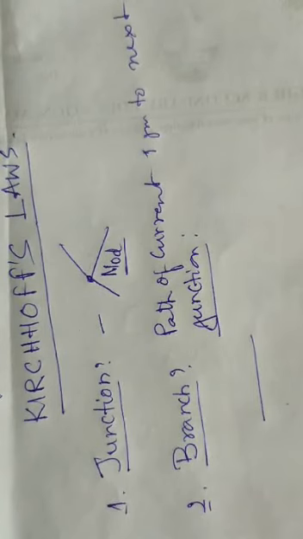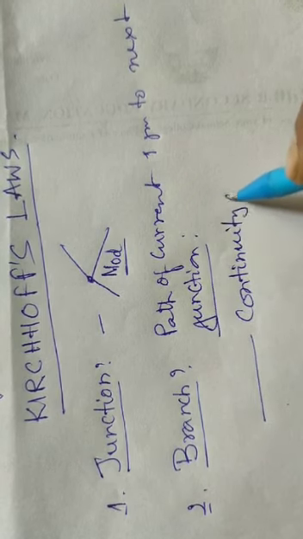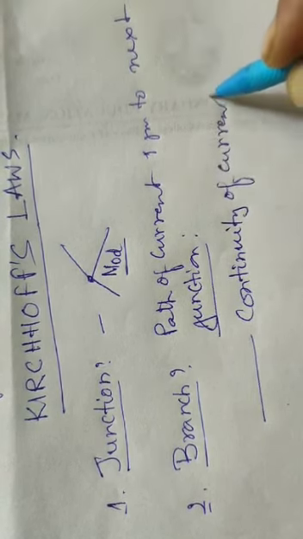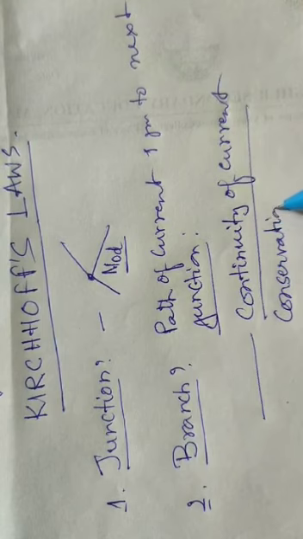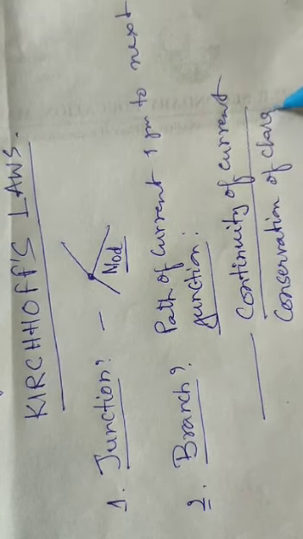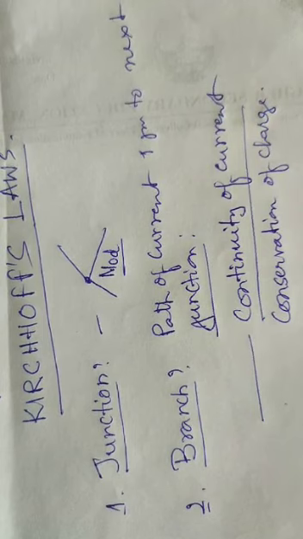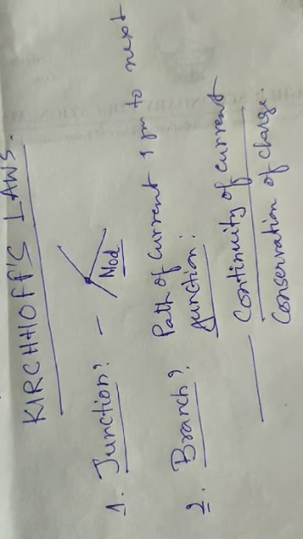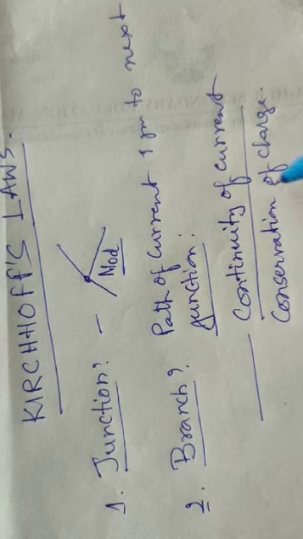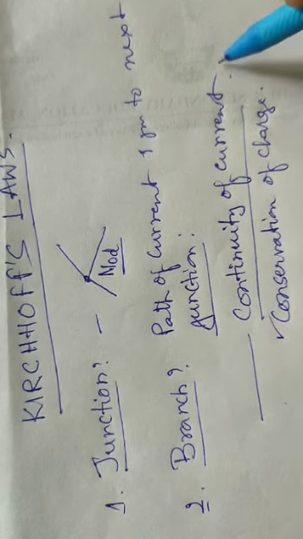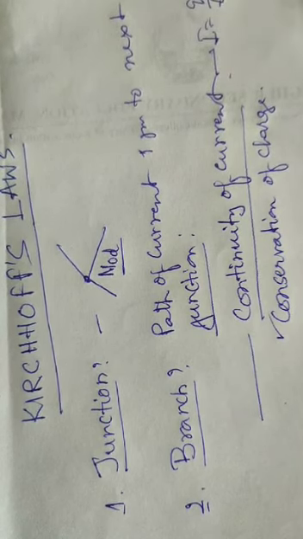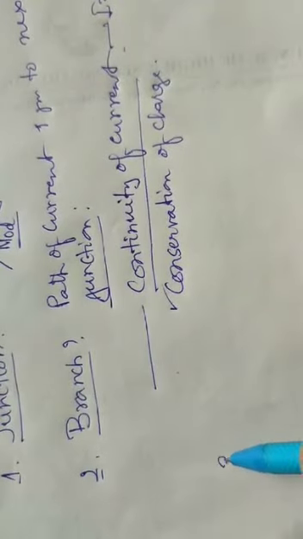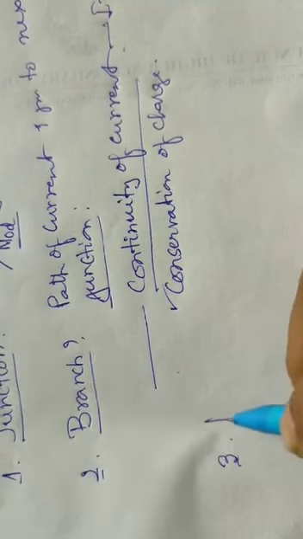It is the continuity of current, which means conservation of charge. So when current is passing through a branch, no charge is left at any point. So there is continuity of charge or continuity of current, that is I equal to Q by T.